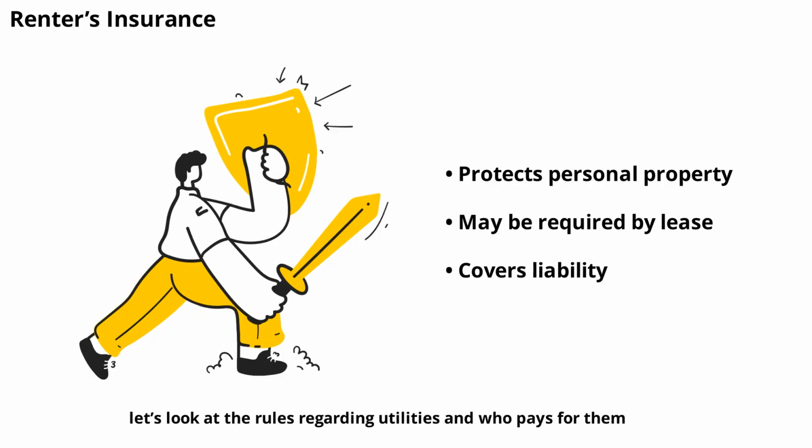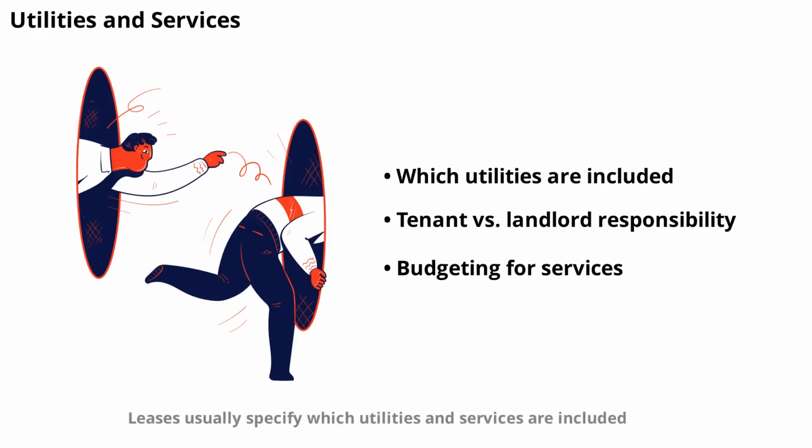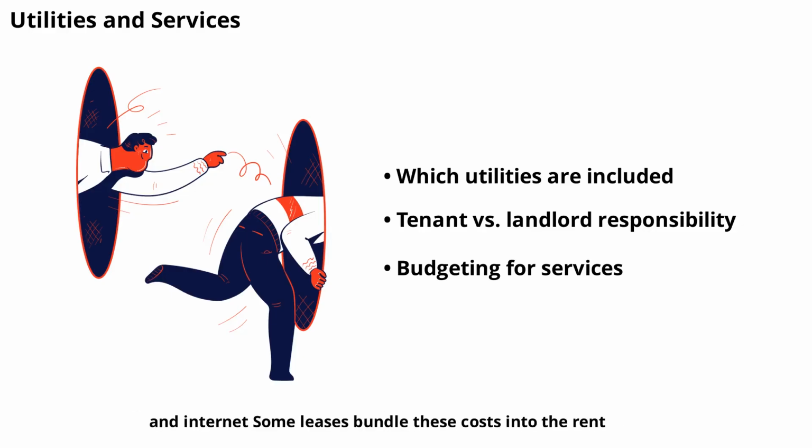Next, let's look at the rules regarding utilities and who pays for them. Leases usually specify which utilities and services are included in the rent and which are the tenant's responsibility. Common utilities include electricity, water, gas, trash collection, and internet. Some leases bundle these costs into the rent, while others require tenants to set up and pay for services separately. Understanding who pays for what helps you budget accurately and avoid surprises.